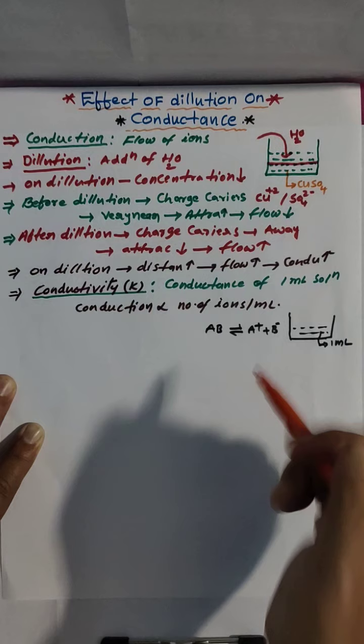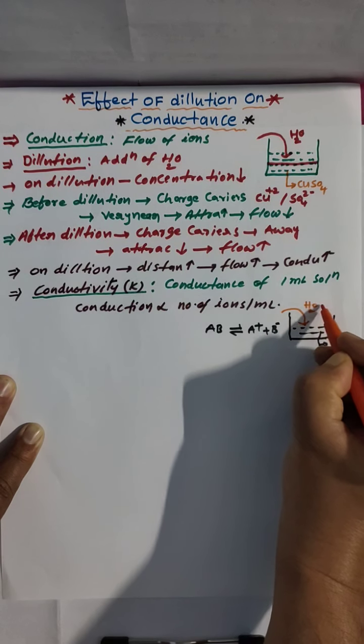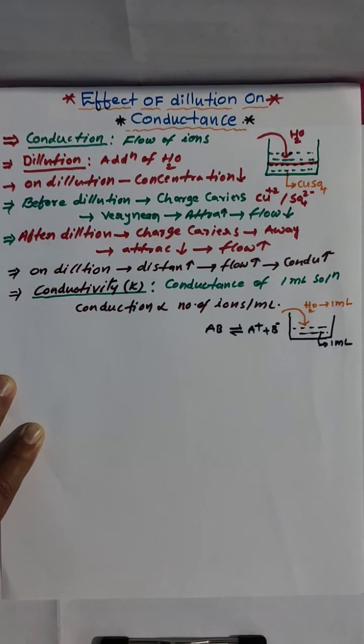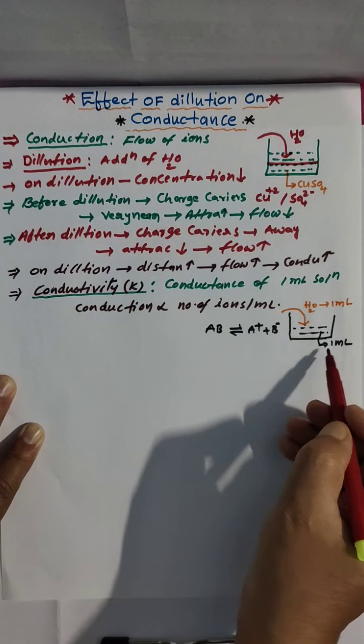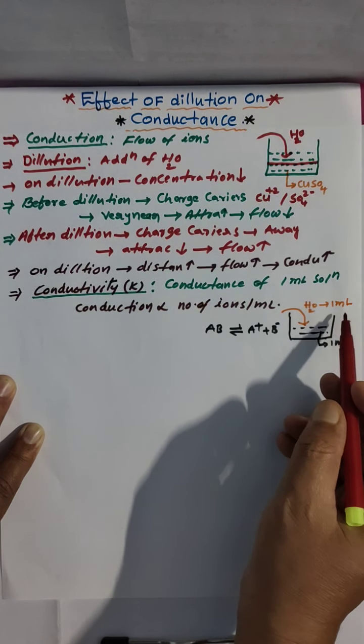Now I am adding water, which means dilution. How much am I adding? 1 ml. Before dilution, 1 ml of electrolytic solution, and after dilution, 1 ml of water added.